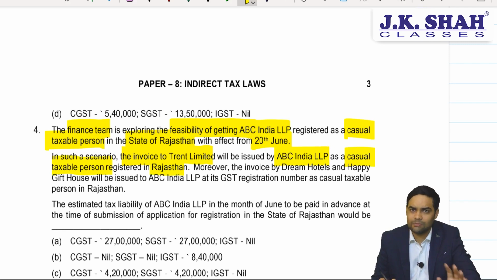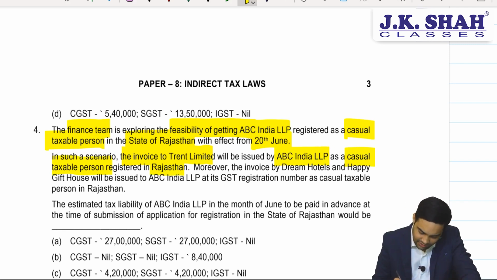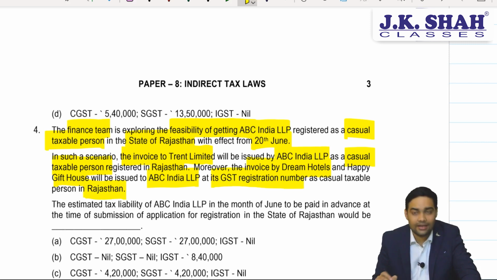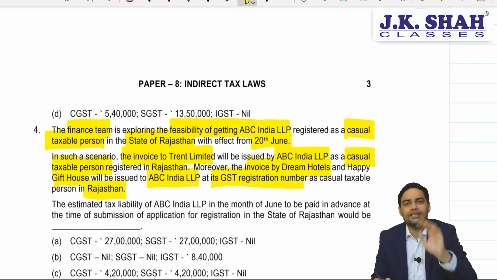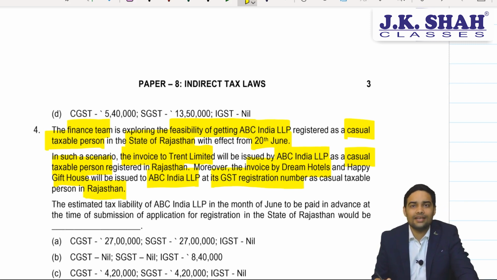So they are also planning something else, we need to be careful. Moreover, the invoice by Dream Hotels and Happy Gift House will be issued to ABC as its GST registration number in Rajasthan. Okay, then all the transactions related to this transaction will be routed through GST registration in Rajasthan.